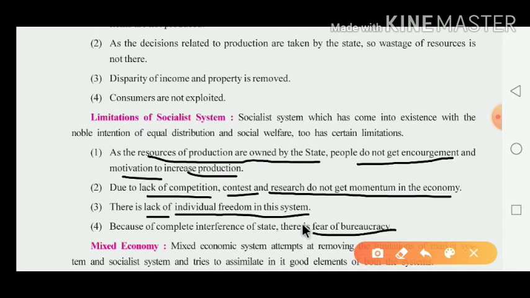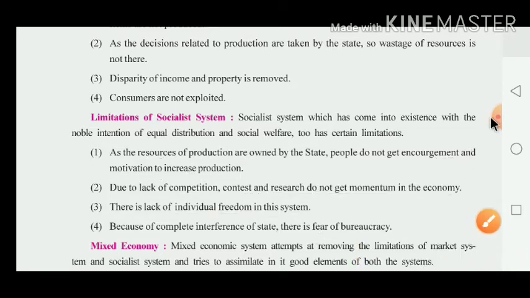Now what happened there? Here the complete interference of the state means that all things are under the control of the government. So here the fear of bureaucracy means here the fear of the government is there.